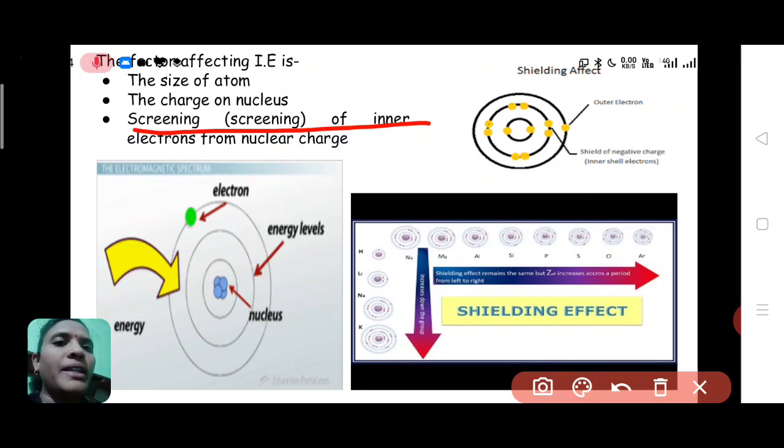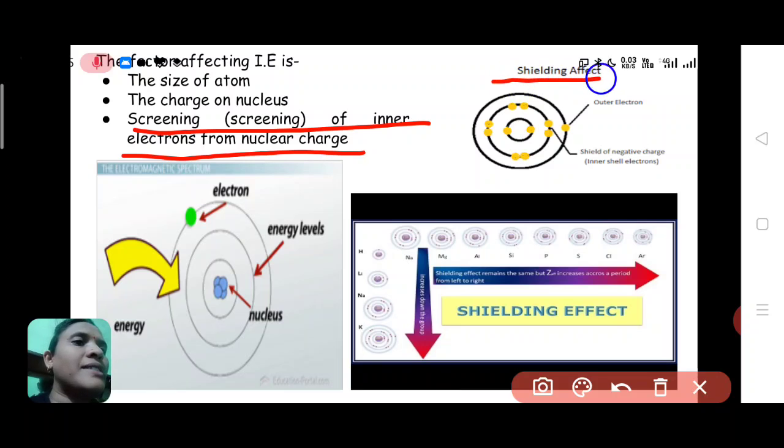screening of inner electrons from nuclear charge is also the third factor which affects ionization energy. Screening effect is nothing but a shielding effect. You know what the shielding effect is? The shielding effect is the defense of the outer electron from the nucleus.